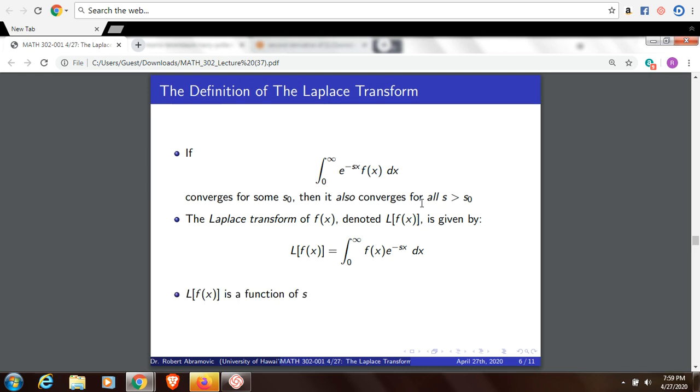And like I said, L of f of x is a function of s. It takes one function to another function. That's just a convention; x and s are just notation. L of f of x denotes the original function, and s means that's the function we obtain after we apply the Laplace transform.